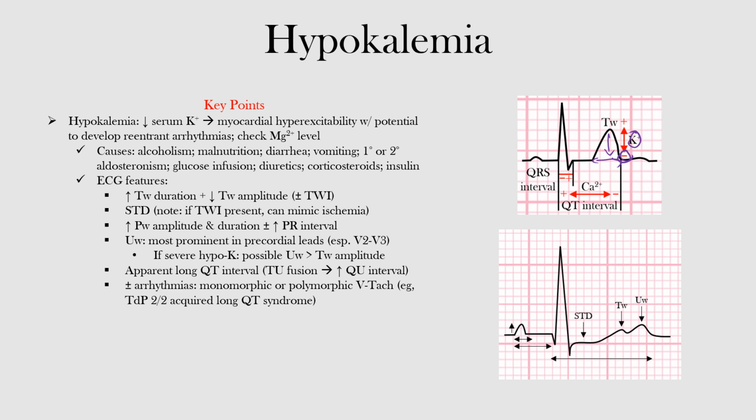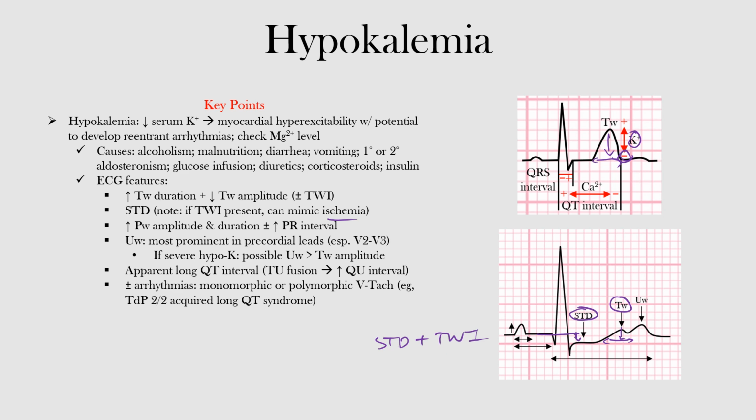Next, we see ST depression that can occur. Okay, and if the T wave inversion is present, it can mimic myocardial ischemia. So again, here's our T wave, and we can see our T wave is flattening, it's coming down, it's getting wider. Now we're starting to see ST depression, which is this here. Remember, here's our PR segment. Notice it's below baseline, so we have ST depression, where we measure from our J point. Okay, and we said if you have ST depression plus T wave inversion, it may actually mimic ischemia. So that's if T wave inversion is present. Here we don't have that, but if you were to see that, you can see how it could mimic ischemia.